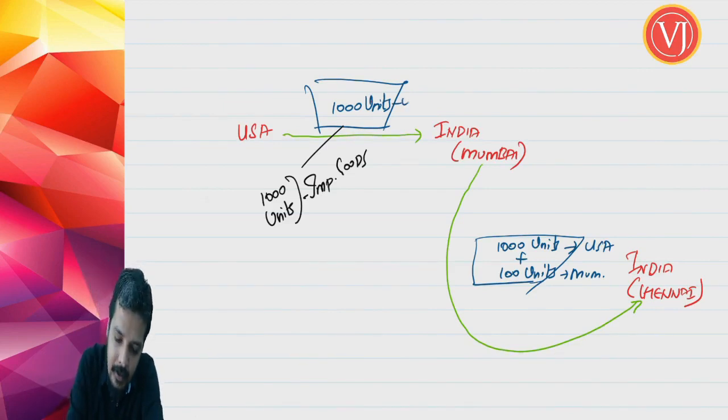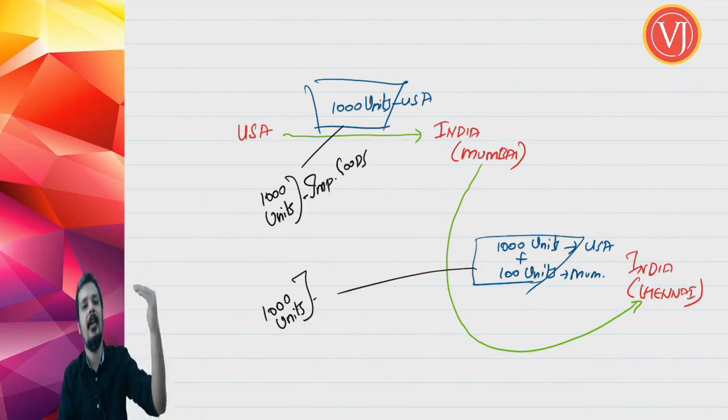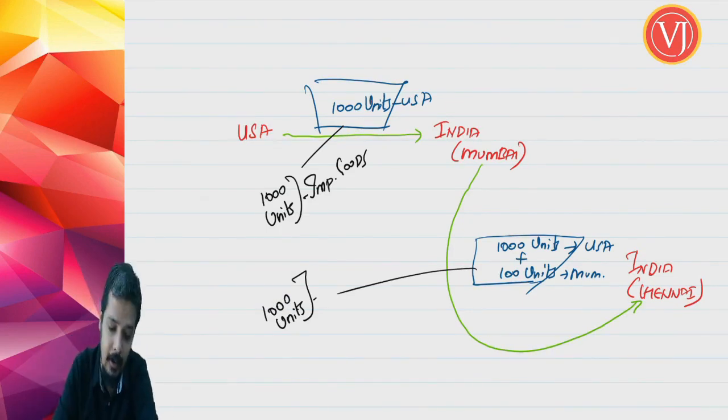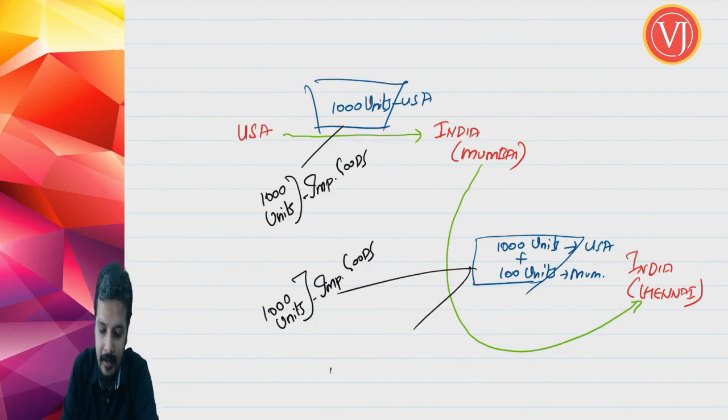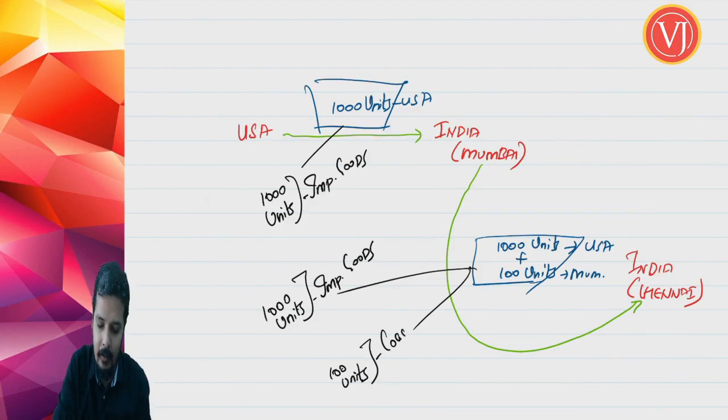These 1000 units were coming from USA. Now, friends, understand that in this scenario the 1000 units are still going towards Chennai. So 1000 units came from USA to Mumbai, and from Mumbai they are moving towards Chennai. Import is not yet over. They are still imported goods. Only these 100 units which were loaded at Mumbai and are going to Chennai are coastal goods.